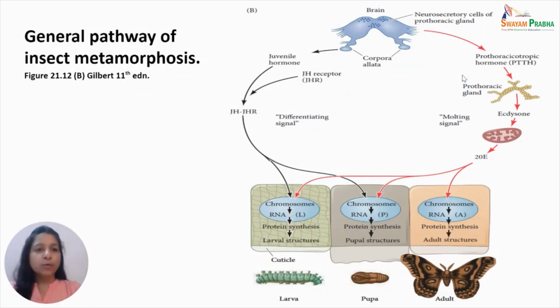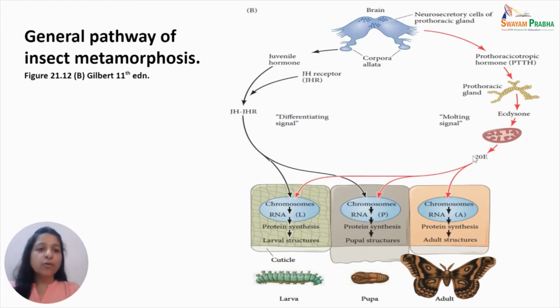PTTH stimulates the prothoracic gland, which are a pair of small glands in the first thoracic segment of the insect body, to produce the prothoracic gland hormone or the ecdysone, which is an ecdysteroid. So named since it induces ecdysis. So ecdysone is converted to its active form, the molting hormone, which is the 20-hydroxyecdysone, in the peripheral tissues. Now, each molt is triggered by a surge of this ecdysone hormone in the hemolymph of the insect.